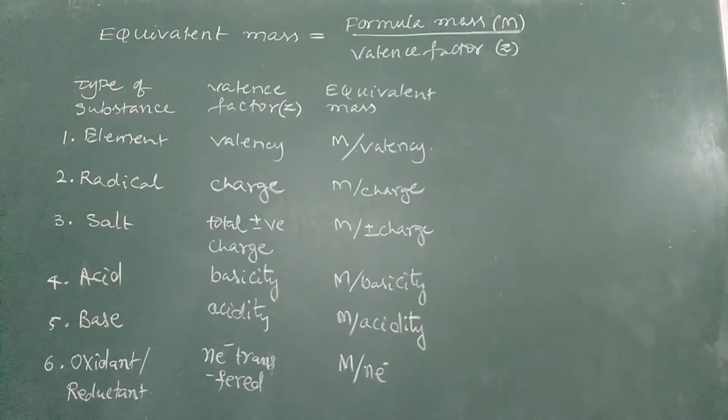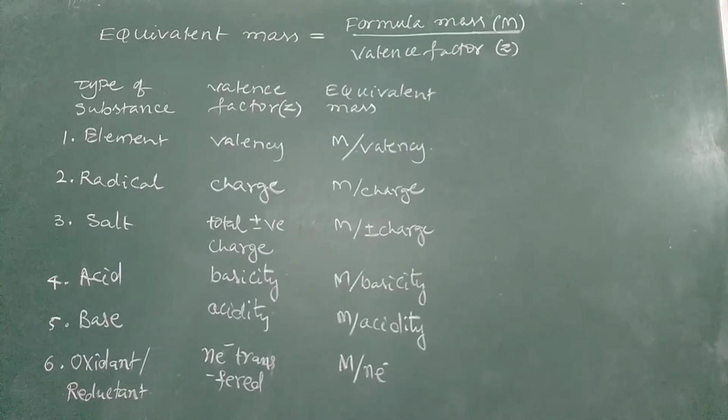Now, equivalent mass of an element is equal to atomic mass by valency, and for a radical it is equal to ionic mass by charge. For a salt it is equal to formula mass divided by the total positive or negative charge of all cations or anions of the salt.